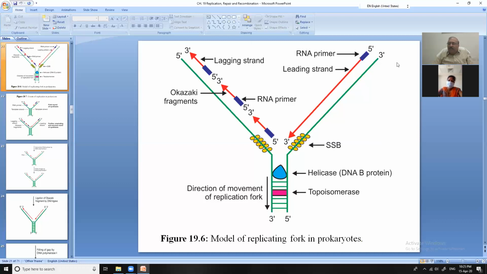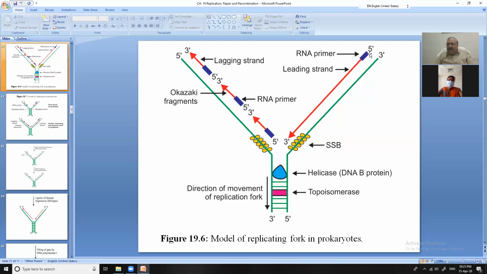So this problem is solved by an RNA primer. How is it formed? It is formed by the RNA polymerase, acting by taking this 3', 5' strand as the template. A small piece of RNA is formed by the DNA dependent RNA polymerase.